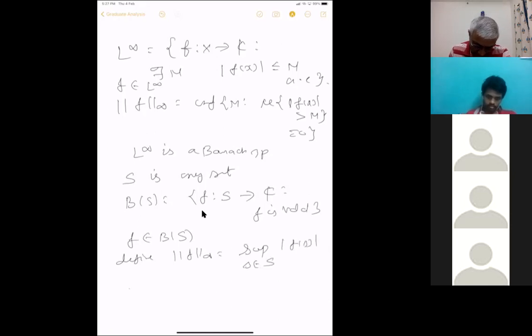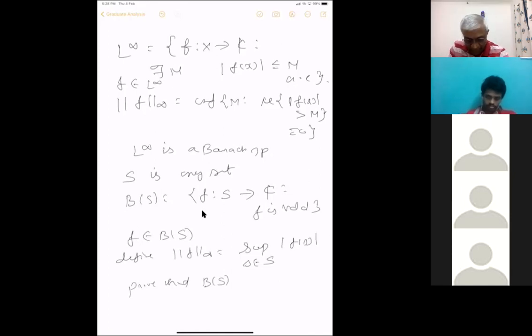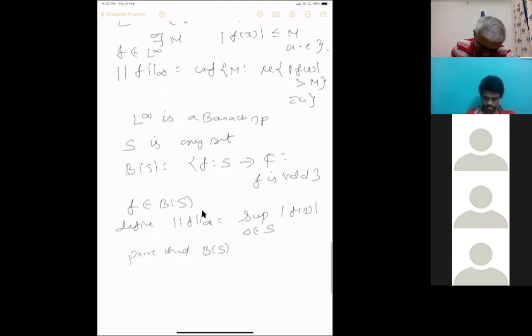Prove that B of S is a Banach space. This just takes values, I mean, F plus G at X is equal to F of X plus G of X. You can add these things. You can multiply by a scalar. Okay, B of S is a Banach space.